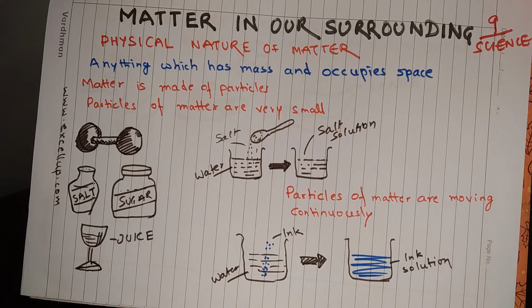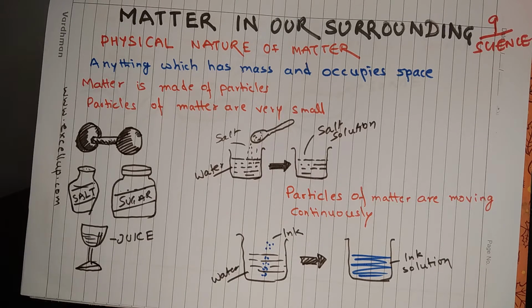So anything which you see around you, say for example a pen, pencil, book, your desktop, table, mobile phone, all of them are matter. Even your body is matter. Matter is made of particles, and particles of matter are very small.